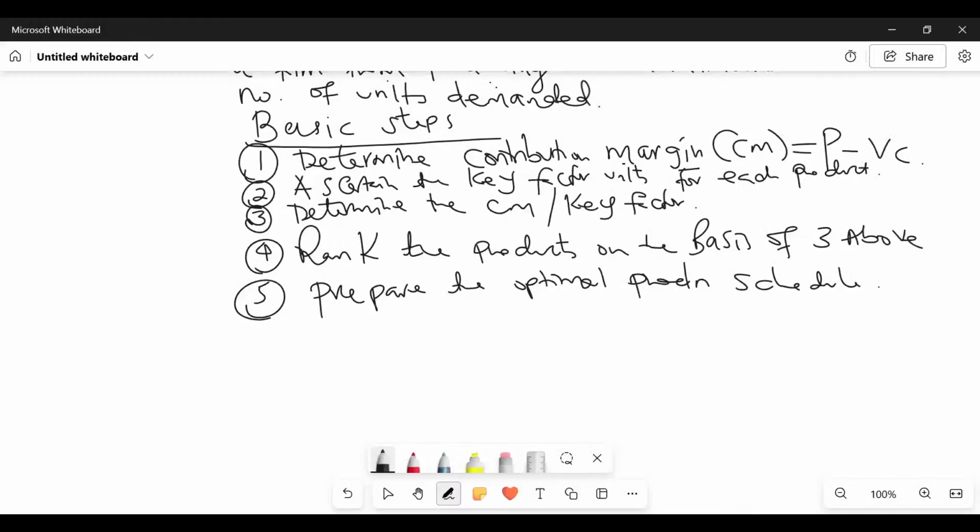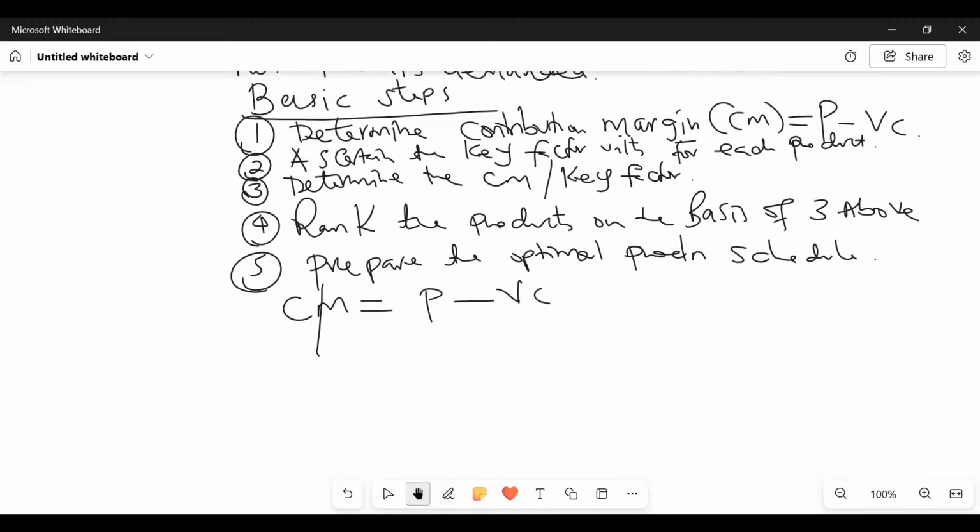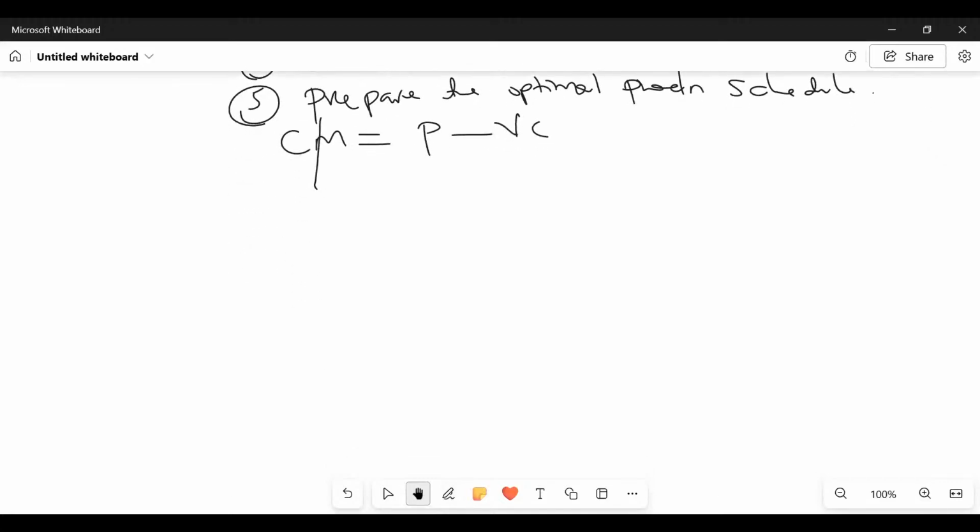So step number one, we are getting contribution margin, which is price minus what here, somebody? Variable cost. Now we are doing this in a columnar form. So in a columnar form, ladies and gentlemen, this is what we have at the end of the day.